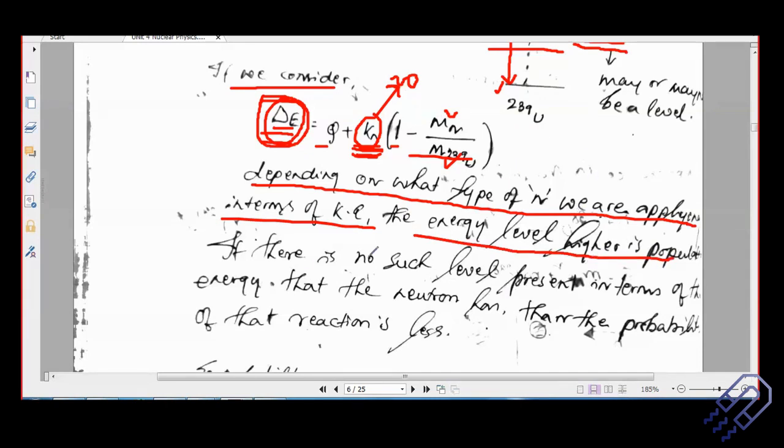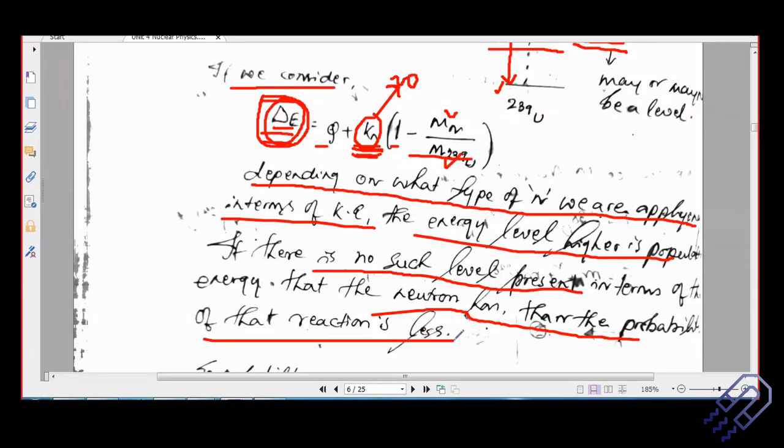It's populated. Now imagine if there is no such energy level. For example, if there is no energy level which exists where the energy gap is 4.86 MeV, then the neutron has a lower probability of that reaction.